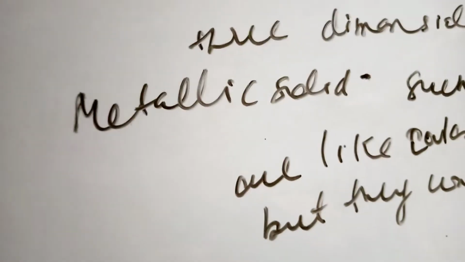So this is the definition of metallic solid. I will repeat again: such as silver and iron are like covalent network solids, but they are made of metal atoms.